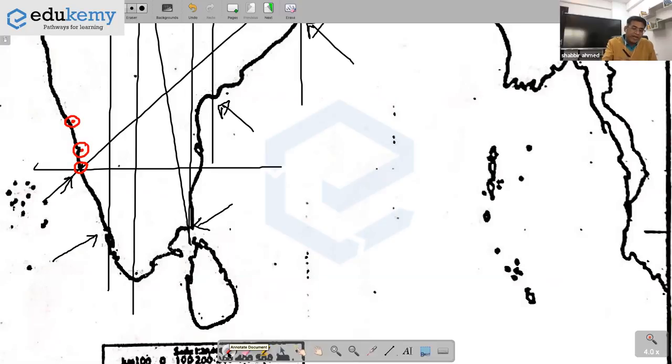So if I number the places, this is 1, this is 2, this is 3. Okay, so this point here, this is 4, this is Kochi, this is Ashtamudi Lagoon, somewhere here. This is Kollam, this is Trivandrum, 6. Okay, and all of them are small rivers.